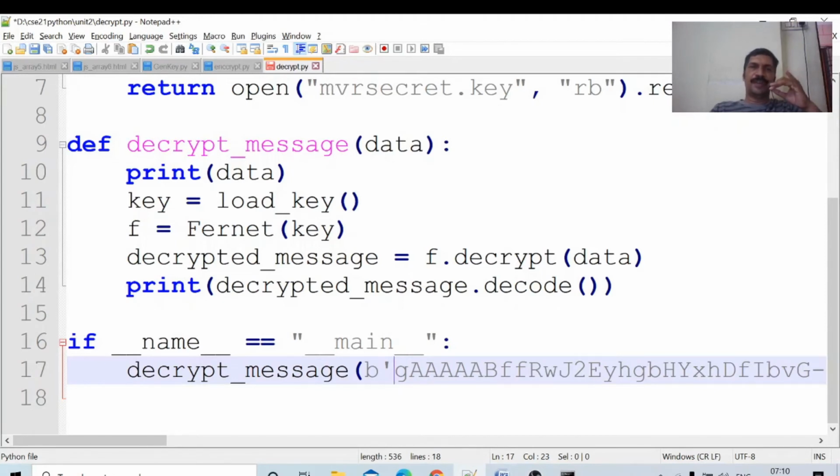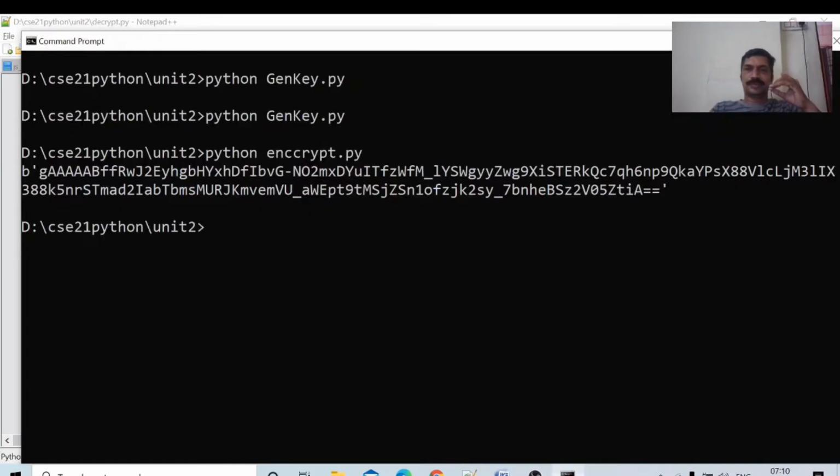Decrypted message, F dot decrypt, is the actual decryption process. The key is already given, and now data is given to decrypt. I print the decrypted message using decode. Save. Now I will run the decrypt Python program.